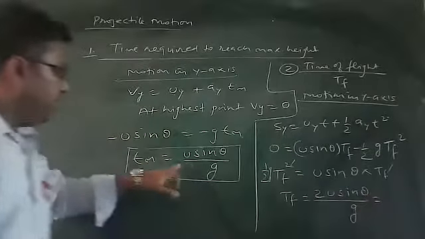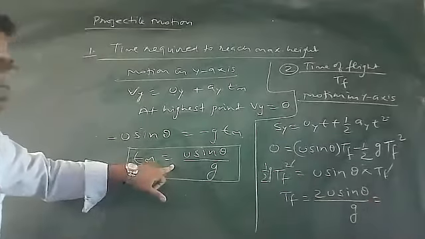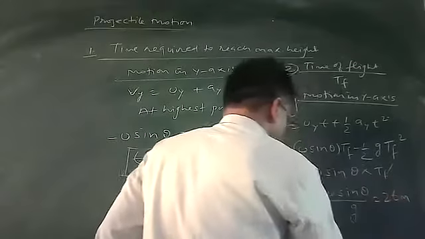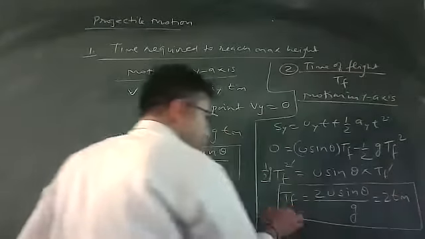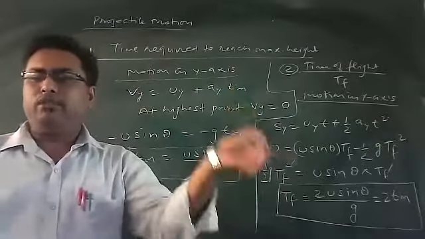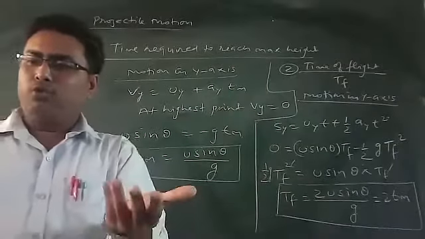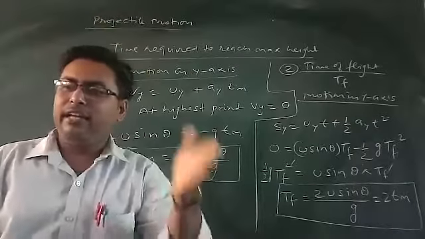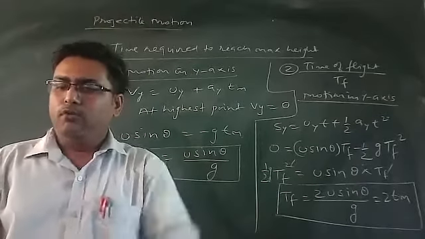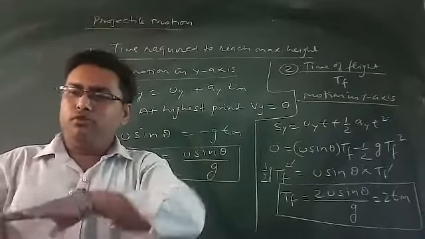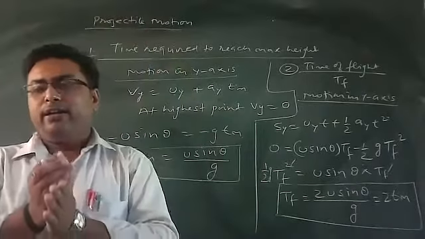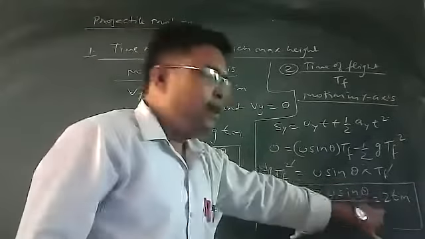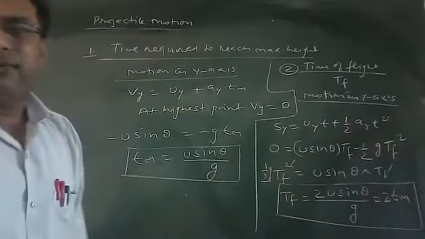And we have calculated the time to reach maximum height, that is u sin theta by g. That means you can write twice of t. Time of flight is equal to twice the time required to reach maximum height. And it is as usual also, because we have studied that the time of ascent is always equal to the time of descent in the absence of air friction. So whatever time is required to reach from ground to maximum height, the same time is required to come back from maximum height to ground. That's why time of flight should be twice the time to reach maximum height.